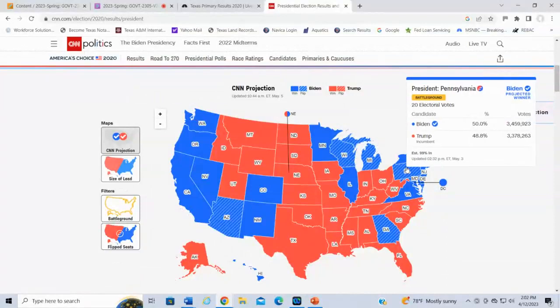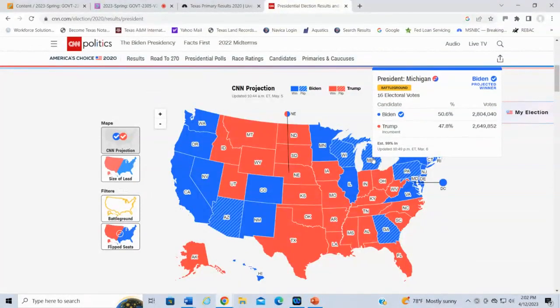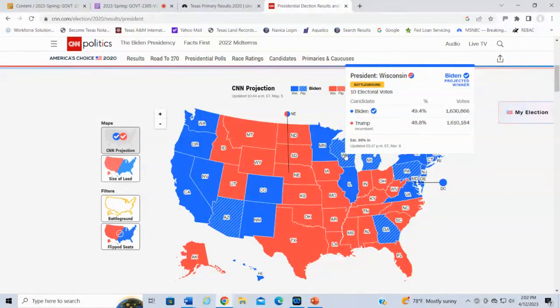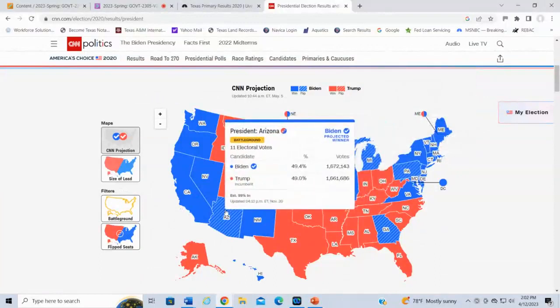So Joe Biden was able to, and you can see, look how close he won Pennsylvania, right? He wins it by just barely over 1%. Also, very close in Michigan by about 150,000 votes. Wisconsin is also really close. Look at that. Wisconsin, that's the closest one. Look, Biden won it by 20,000 votes. Very, very close.